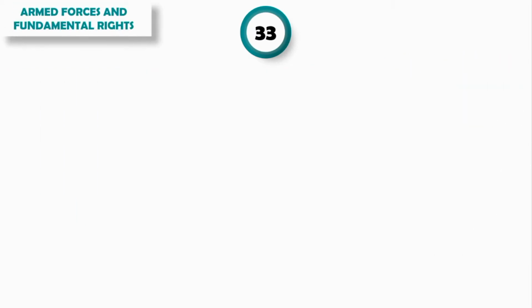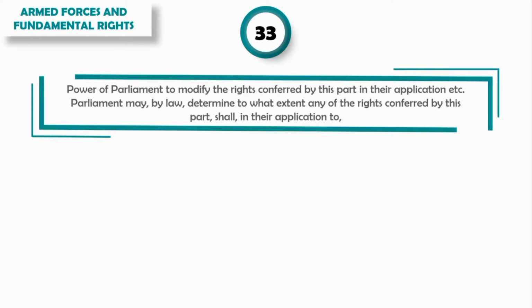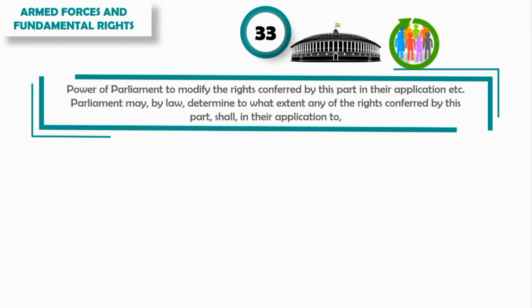Basically, Article 33 talks about the armed forces and their fundamental rights. It says: power of Parliament to modify the rights conferred by this part in their application, etc. Parliament may by law determine to what extent any of the rights conferred by this part shall, in their application to, be restricted or abrogated. This means, by law, Parliament has power to modify, restrict or completely abolish the rights given in Part 3 of the Indian Constitution for some particular group of people.